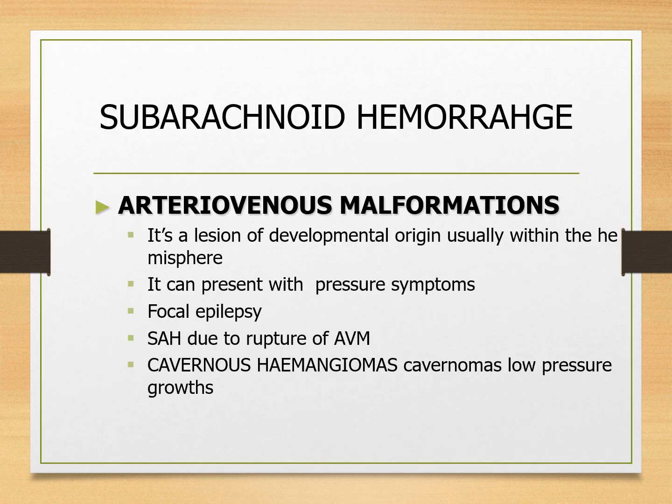Arteriovenous malformations are lesions of developmental anomalies, and these are found within the brain. And these can present with pressure symptoms, focal epilepsy, subarachnoid hemorrhage due to rupture of the AVM, and sometimes they are cavernous hemangioma.